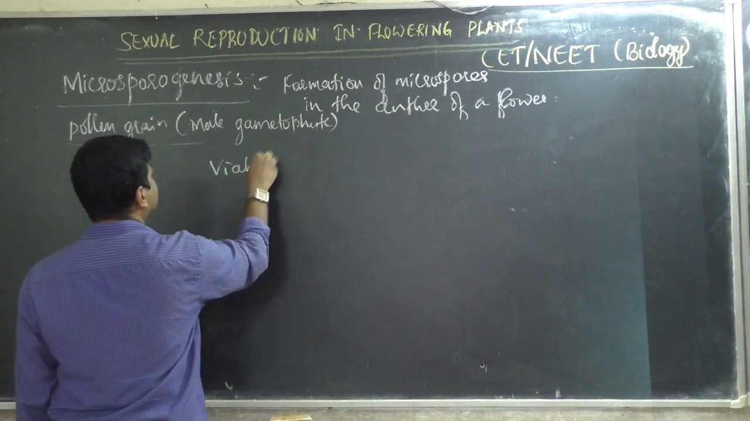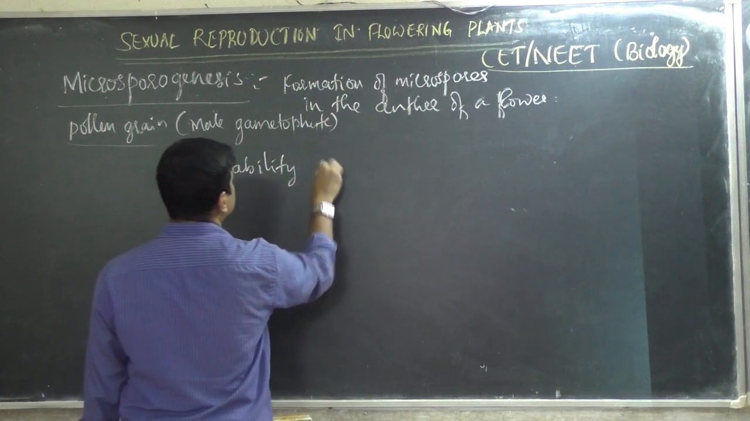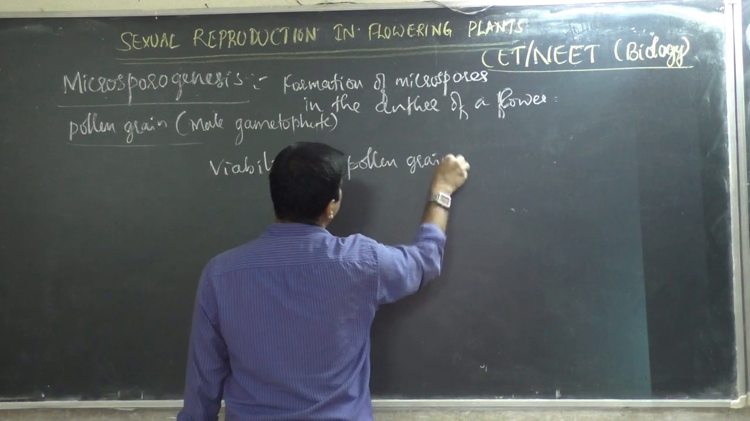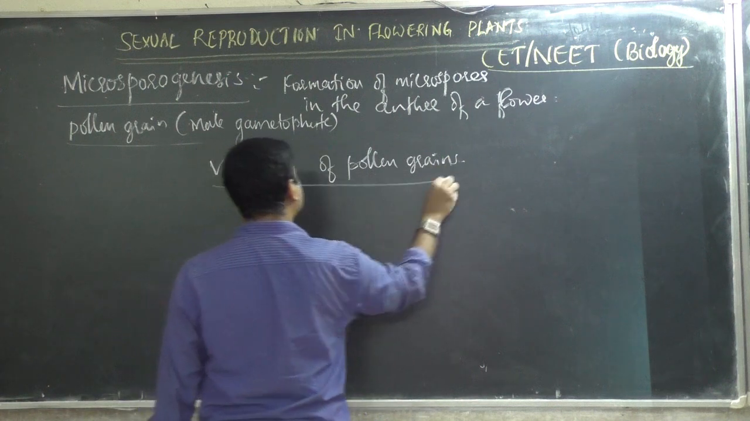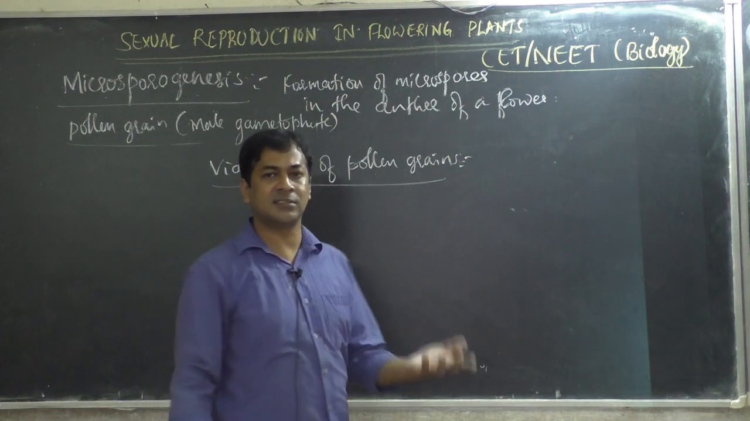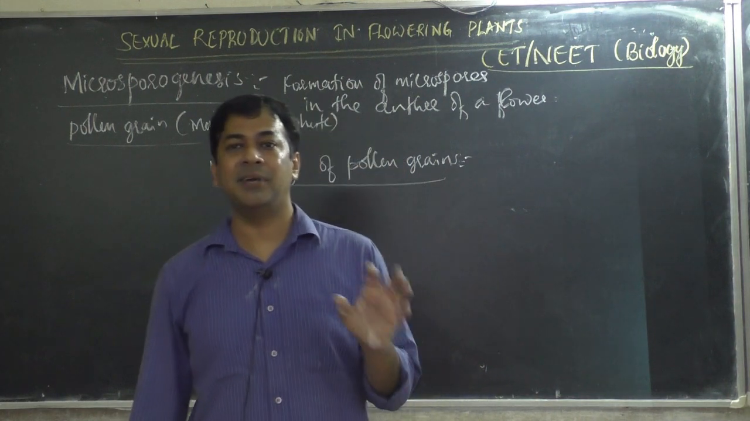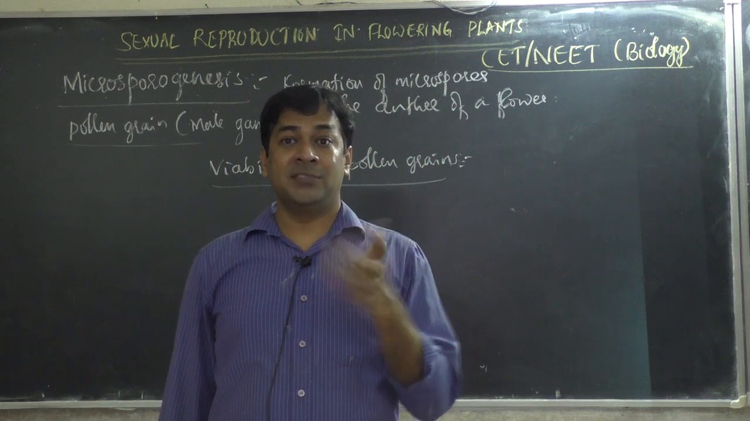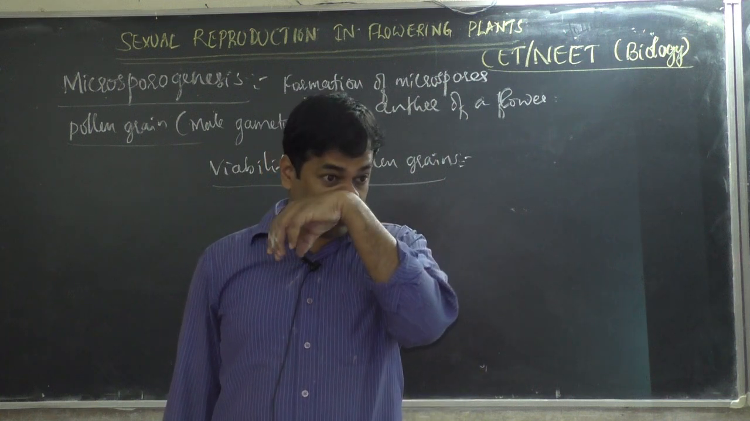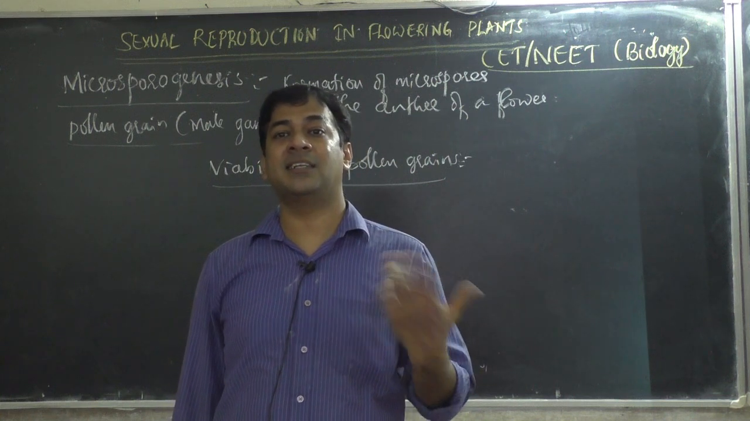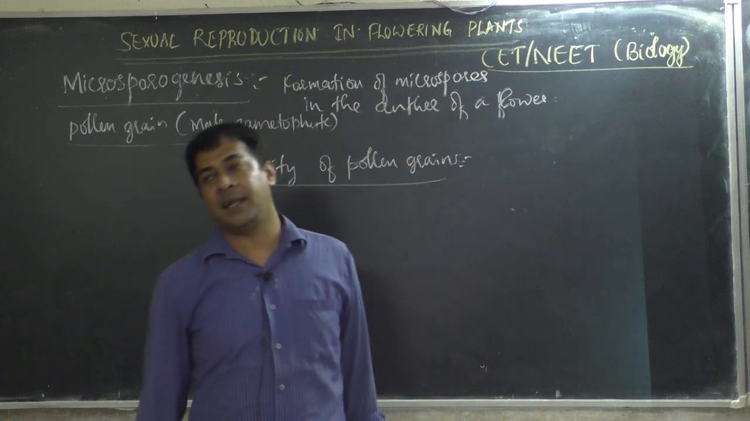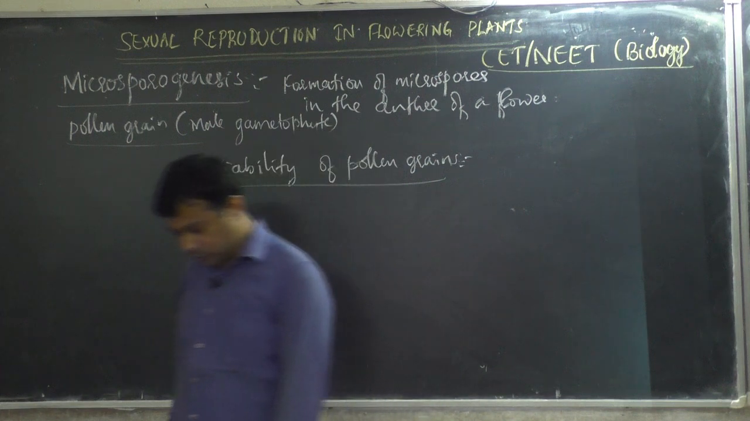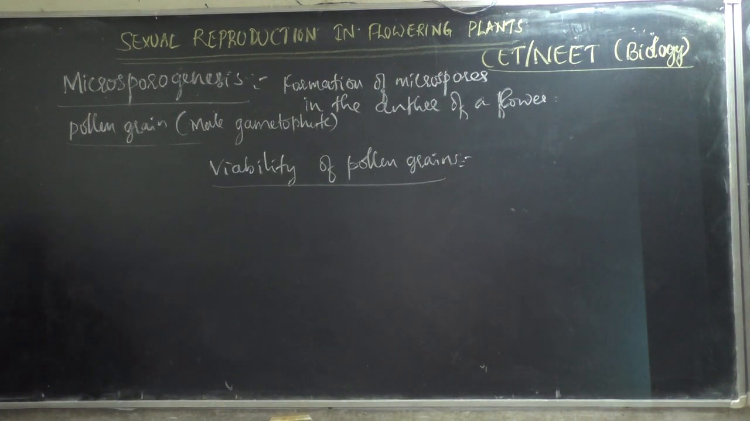Viability of pollen grains. Viability means survival ability, like how many hours or how many days pollen grains will be alive. After that time, pollen grains will be dead. It is of no use. So how many days or how many hours it can survive. In some plants, pollen grain survives for only 30 minutes. Only for 30 minutes it can survive.